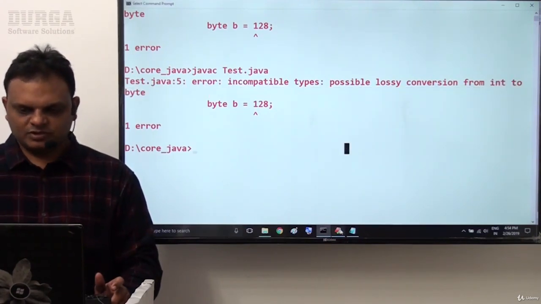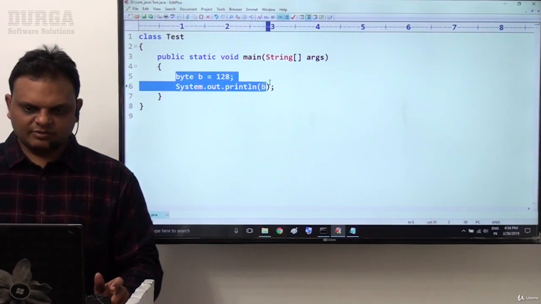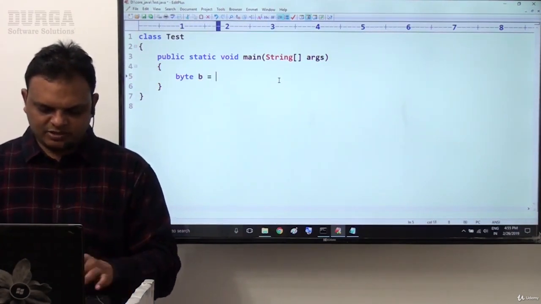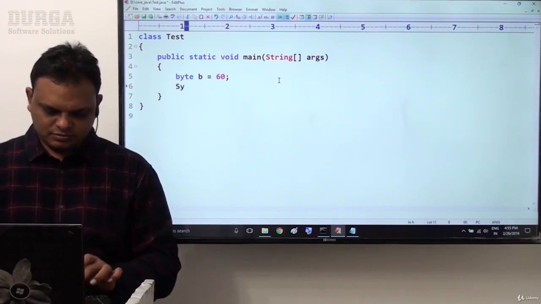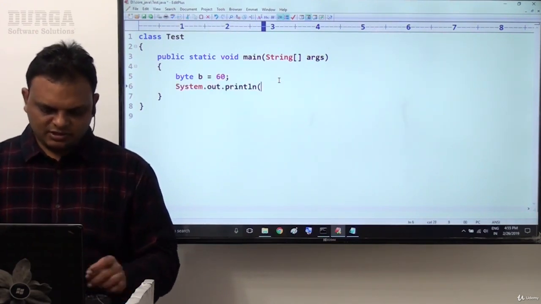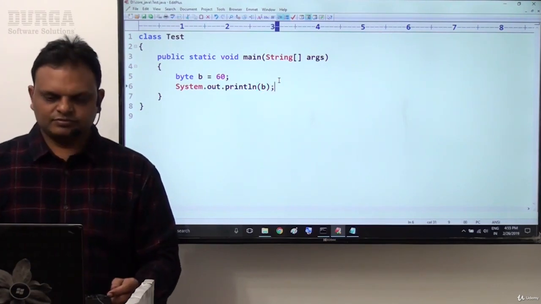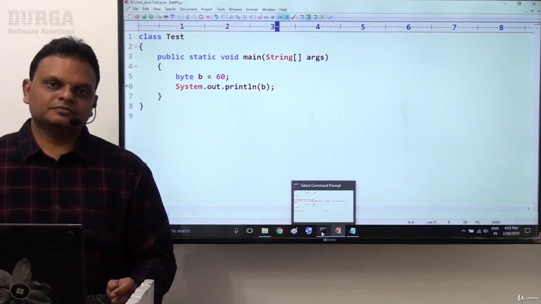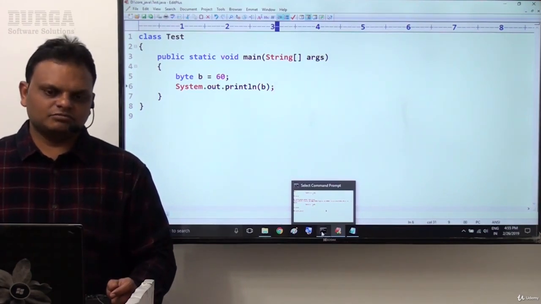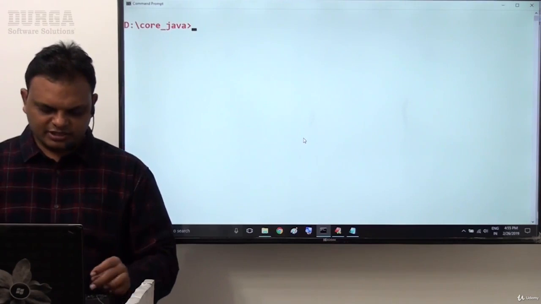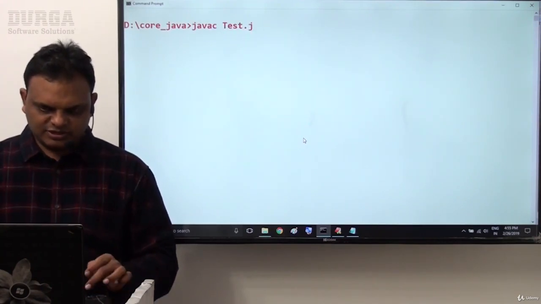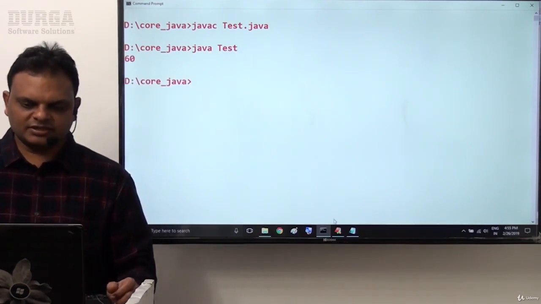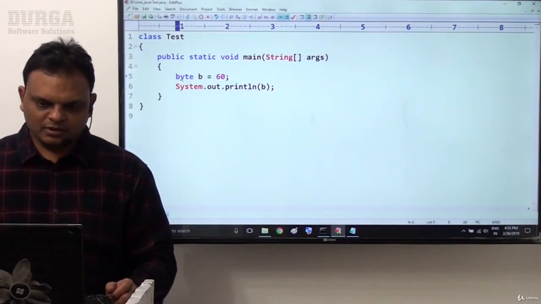That's fine. Next example. One more example. Now try to recognize this. Byte b = 60. It is a very simple example. Tell me, what is the status of this one? Will you get any compilation error? No. We are not going to get any compilation error. javac Test.java, that's fine. Now listen carefully.